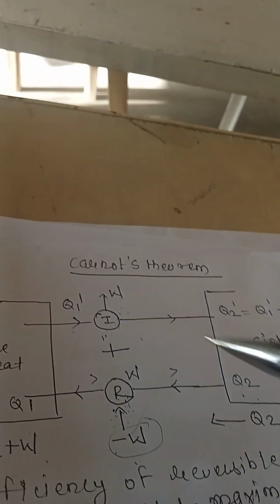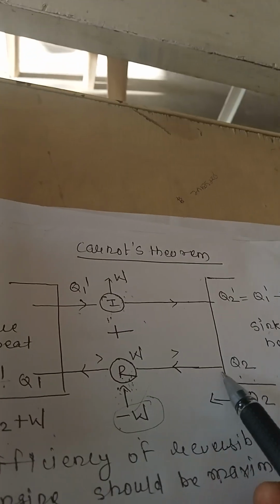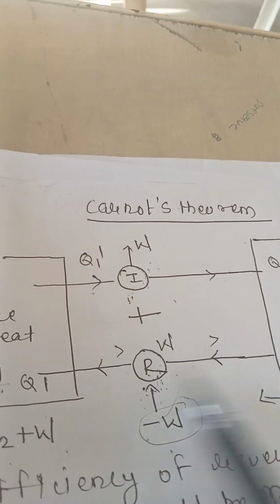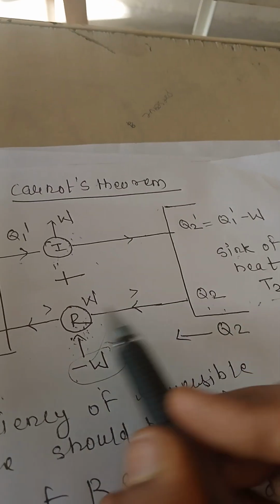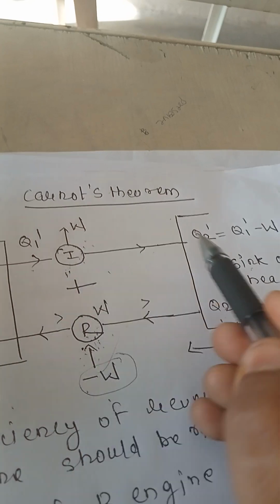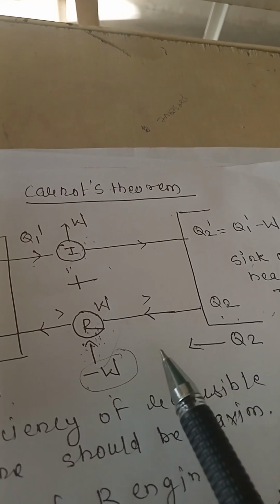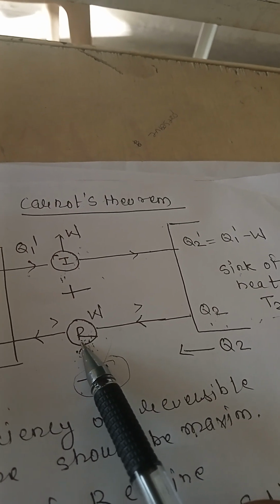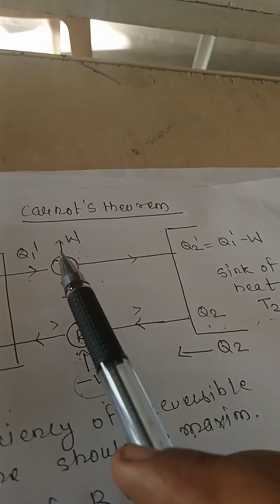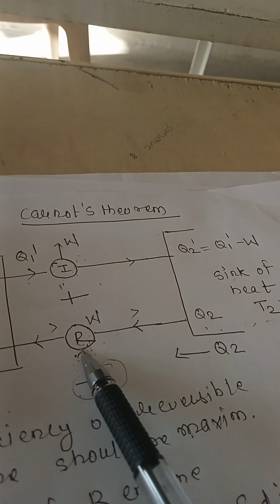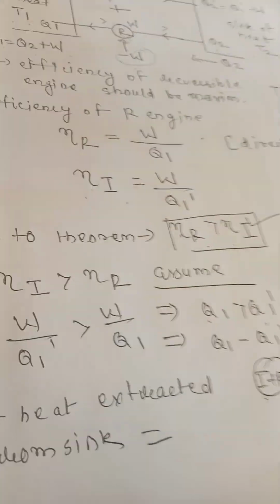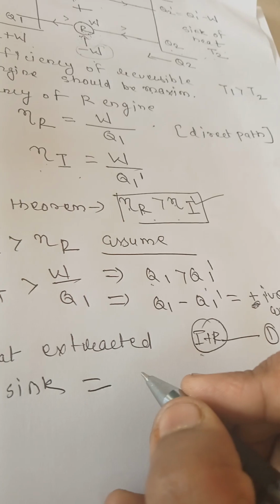देन हीट एक्सट्रैक्टेड बाय R, कितना हीट सिंक से लिया गया और कितना हीट सिंक को दिया. तो किसने दिया, किसने लिया? द हीट एक्सट्रैक्टेड बाय R and heat rejected by I. I is rejected heat and R is extracted heat. Okay, so how much amount of heat? So the net heat extracted from sink, what will be the value of this?